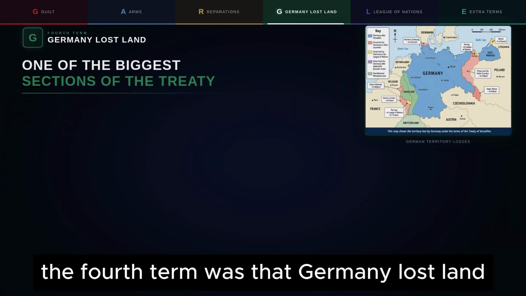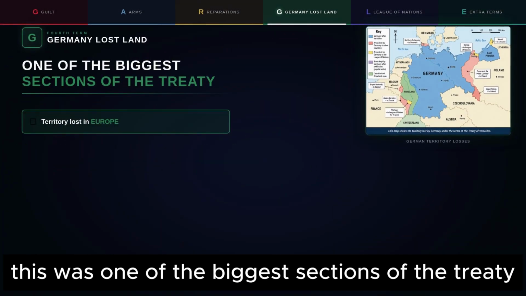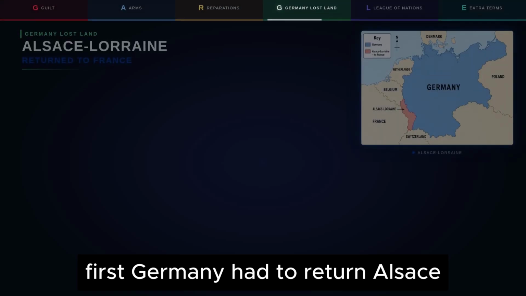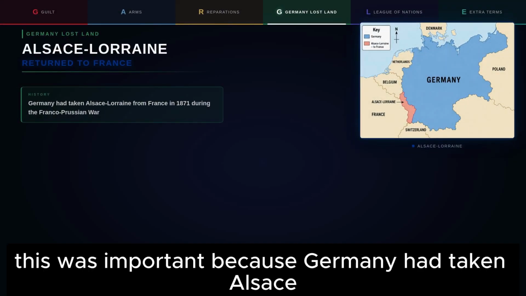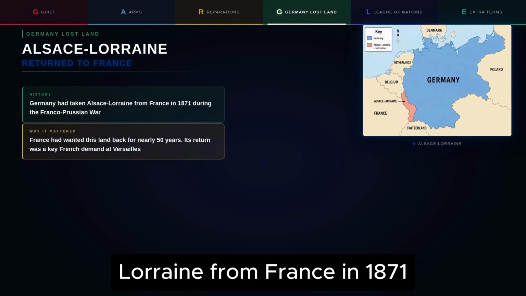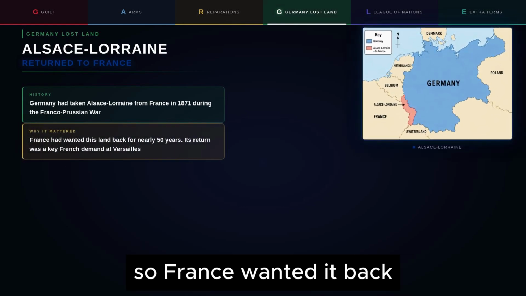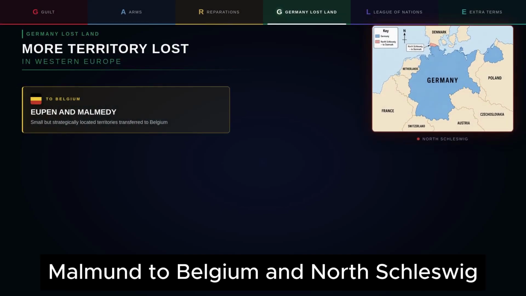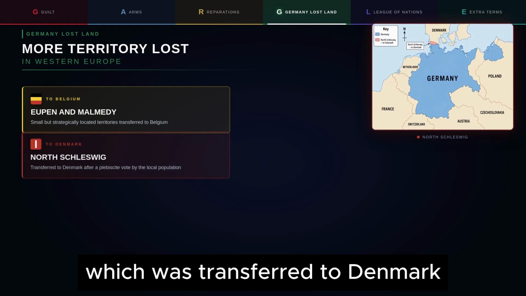The fourth term was that Germany lost land. This was one of the biggest sections of the Treaty of Versailles because Germany lost territory in Europe and overseas. First, Germany had to return Alsace-Lorraine to France. This was important because Germany had taken Alsace-Lorraine from France in 1871, so France wanted it back. Next, Germany also lost Eupen-Malmedy to Belgium and North Schleswig, which was transferred to Denmark.